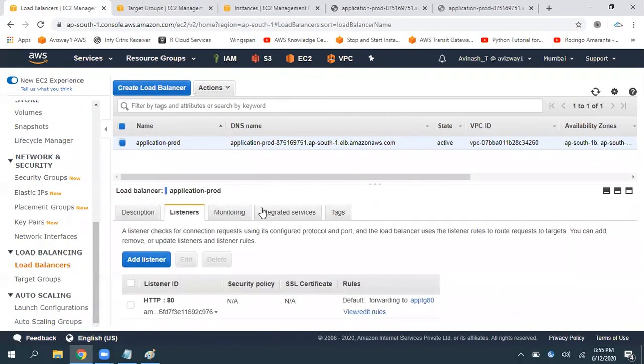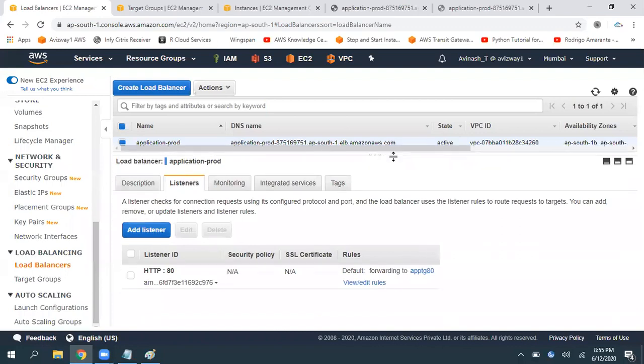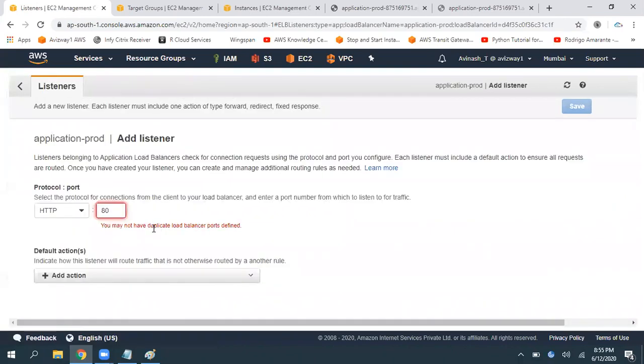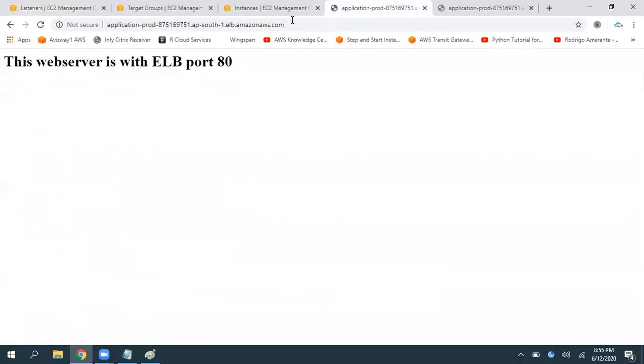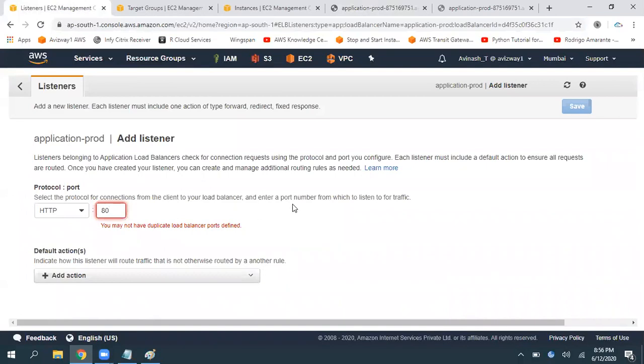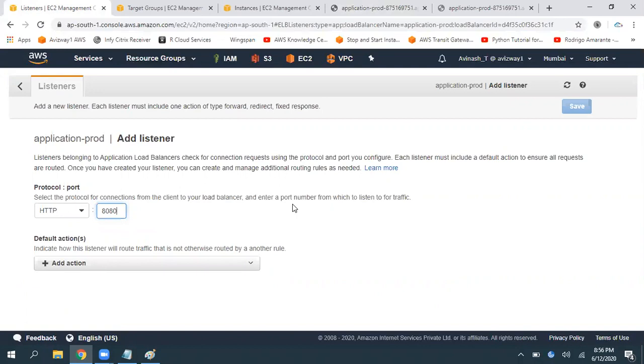Under listeners, what we did, we have opened port number 80 only. Now click on add listener. See, one load balancer can work with only one port number per listener. Like, port number 80 is already used. I cannot create another port number 80. So I'm going to use port number 8080.